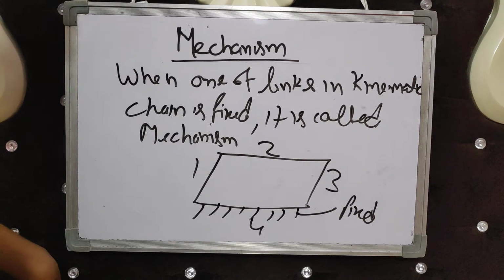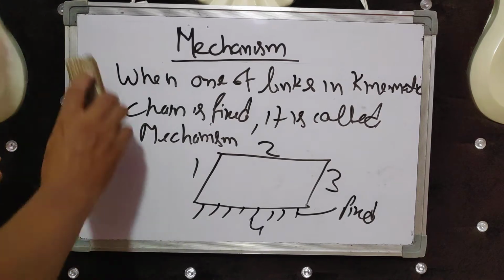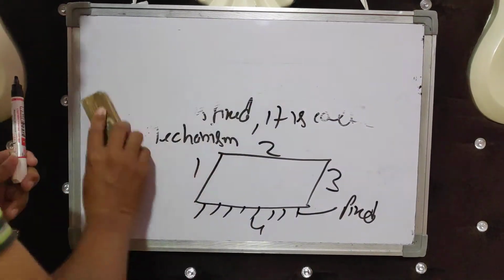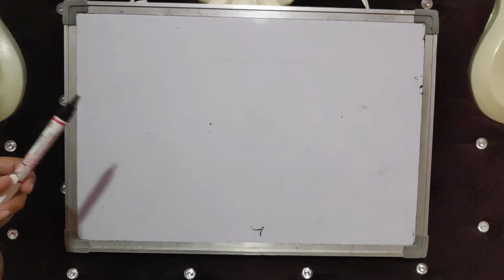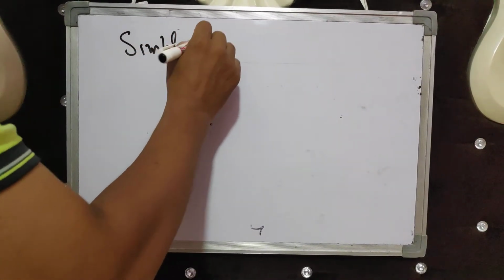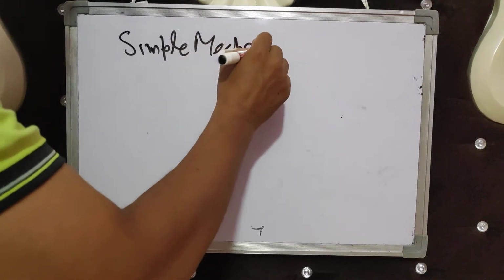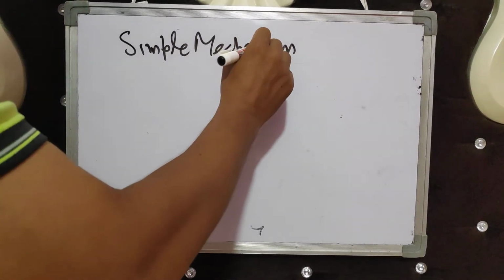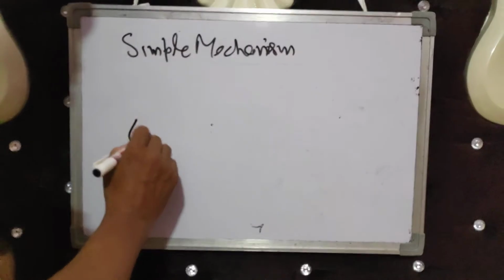Mechanisms are of two types: simple mechanism and compound mechanism.